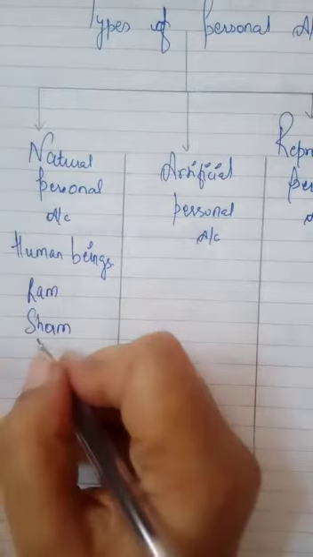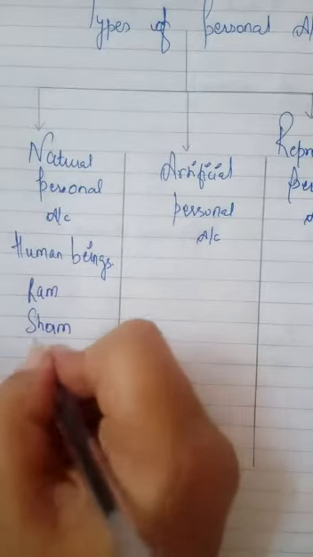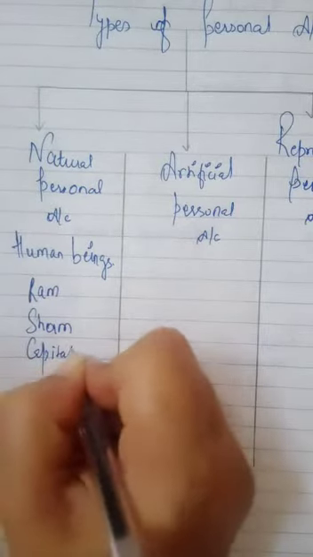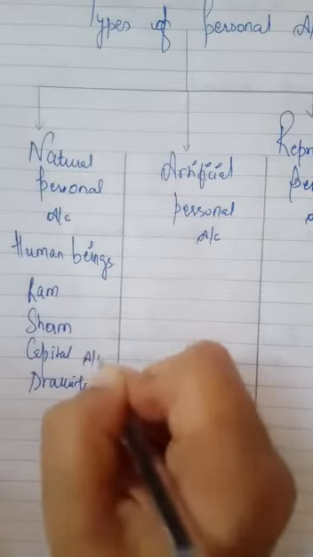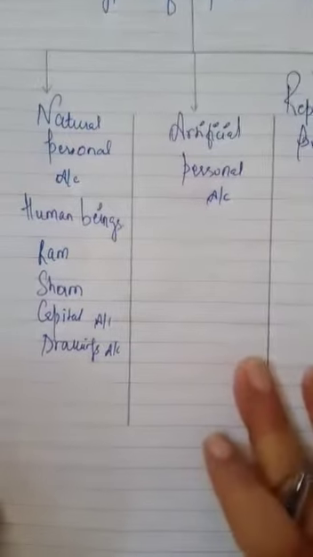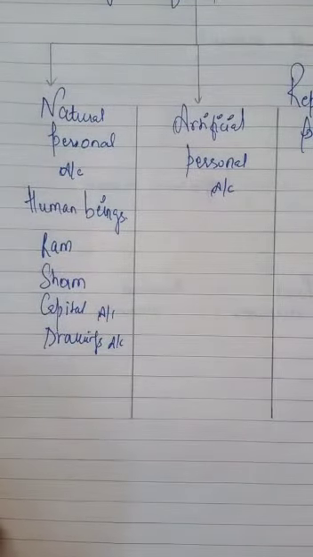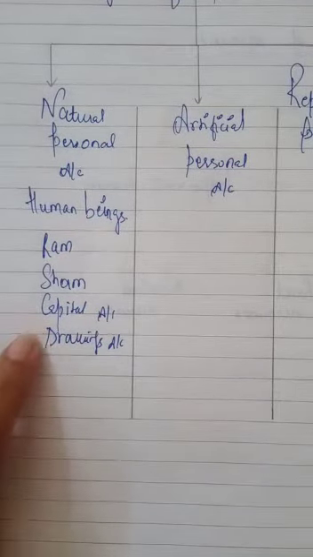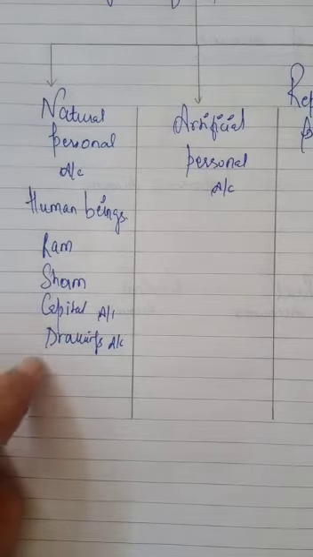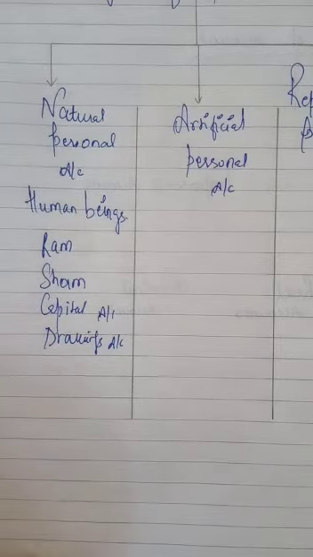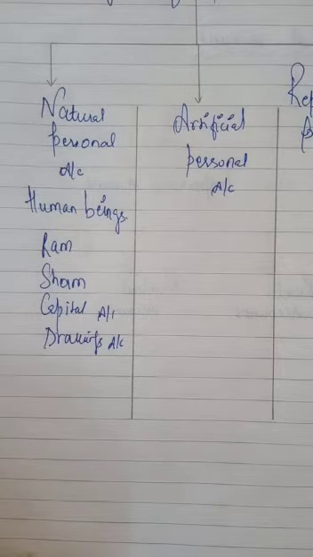Capital and drawings also relate to the business owner, who is investing and withdrawing. So capital and drawings are also a part of natural personal accounts.